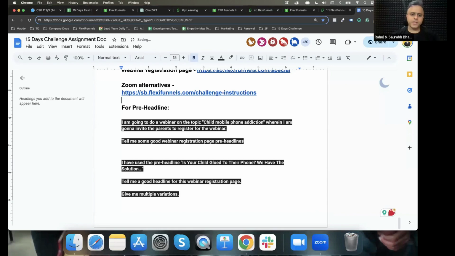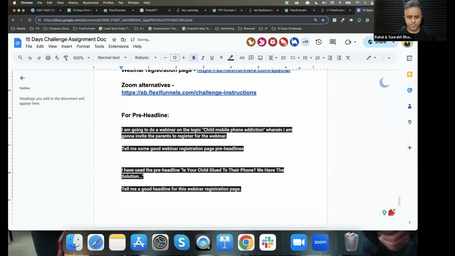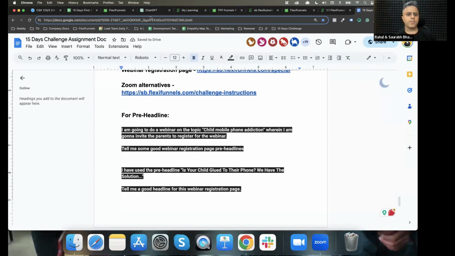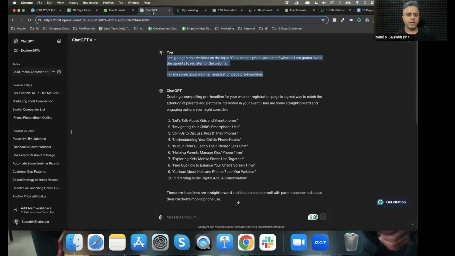Inside Flexi Funnels we had told you that we will also get the pre-headline, webinar registration page and so on done for you through AI. So I guess the time has now come. We need to start working on that feature. I guess it is something that's going to be very helpful for people. Yeah, this is working very, very slow. This Google Doc is behaving very slow. I'm not sure why. Anyways, I have been able to put it in the chat.